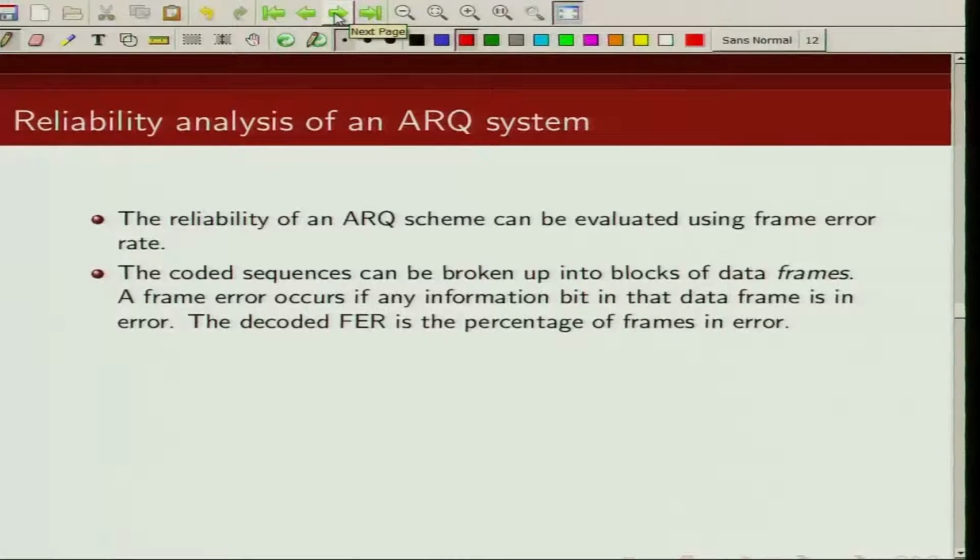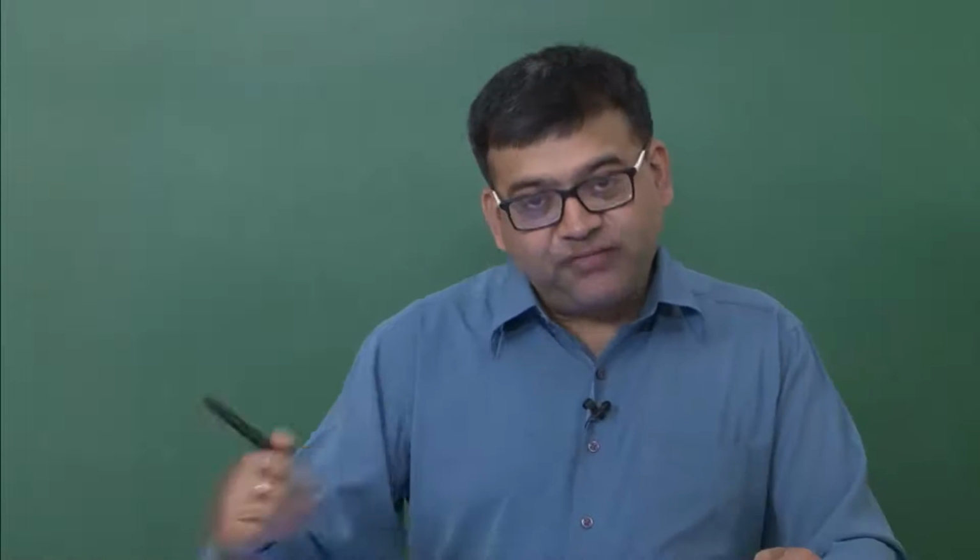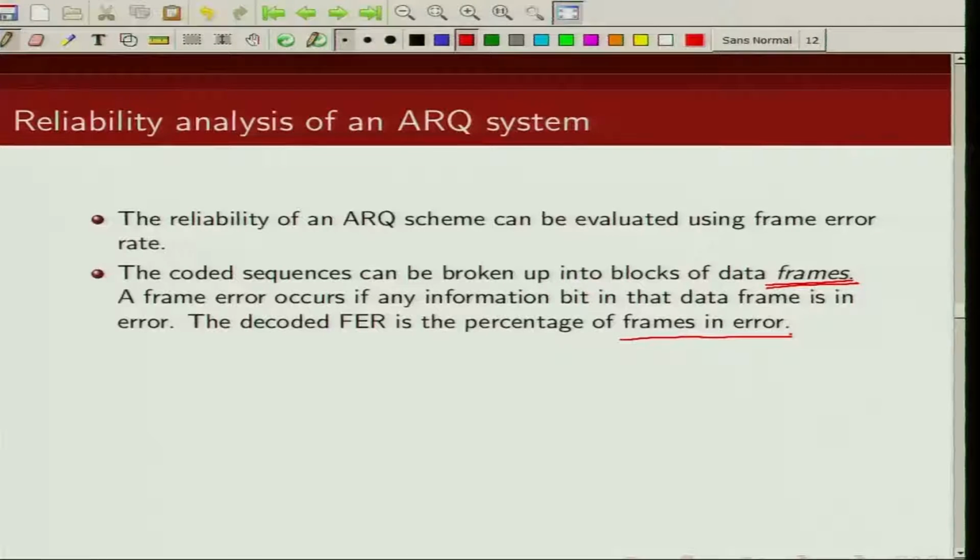We send the coded sequence in small blocks of data known as frames or packets, and a frame error happens if any of the information bits in that frame is in error. The percentage of frames in error is known as the frame error rate.